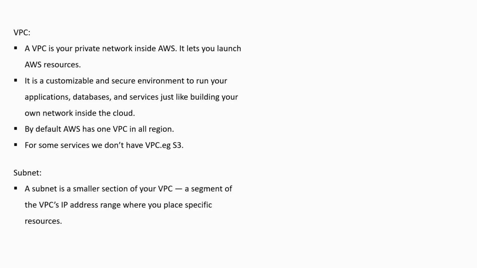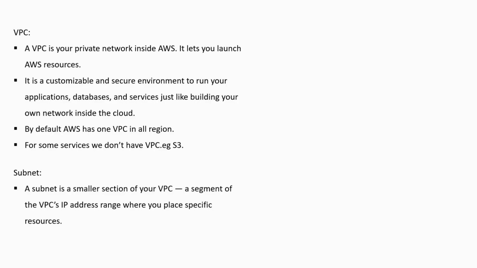Next we'll come to subnet. So what is subnet? Subnet is a segment within the VPC. It is a smaller section of your VPC IP address. The default VPC in AWS is divided into 16 subnets by Amazon.